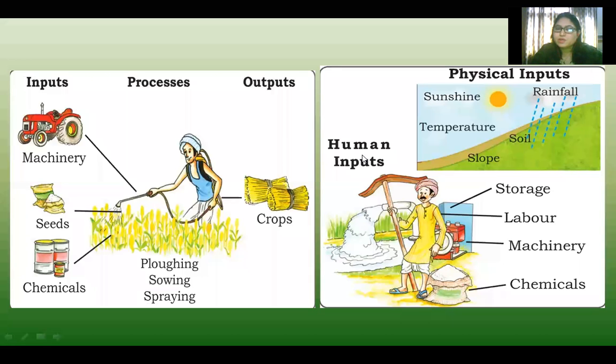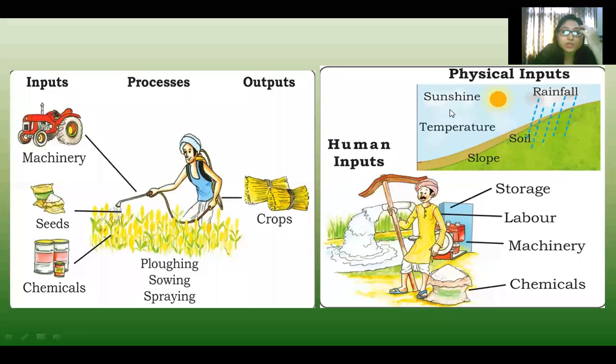And human inputs means what the human is doing for the growing of the crops. That means storage, labor, machinery, chemicals, threshing, winnowing. These are the human inputs. Clear? So now you know that agriculture is a system where inputs are given and output is taken out, and it involves a lot of processes in between. So you can write: inputs are machinery, seeds, chemicals, labor; processes are those involved; and output is the yield, the produce that you get from the field. And other than this, there are physical inputs also, like the temperature.